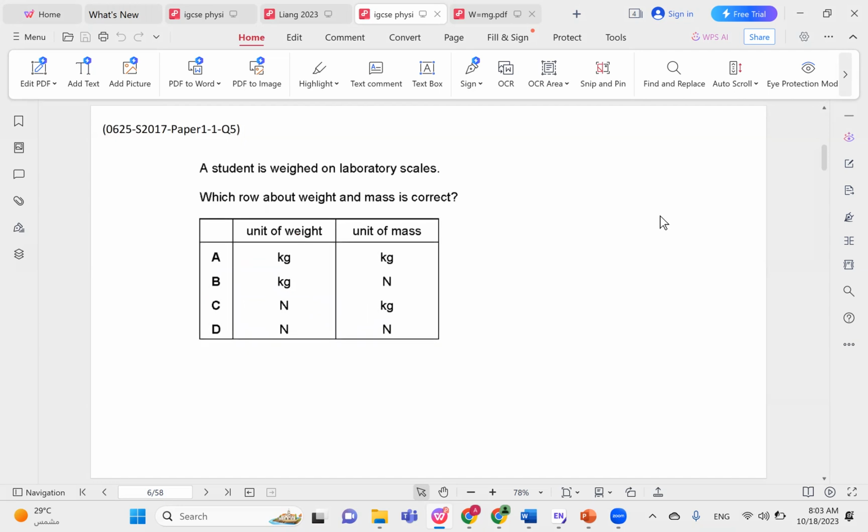A student is weighed on laboratory scales. Which row about weight and mass is correct? The unit of weight is newtons, because weight is a force, as we just said. The unit of mass is kilograms. So the correct choice here would be choice C.